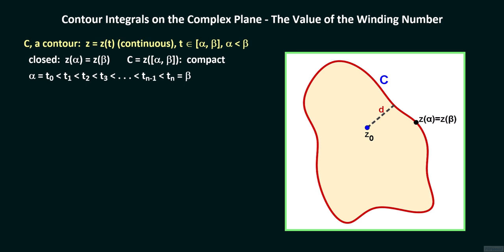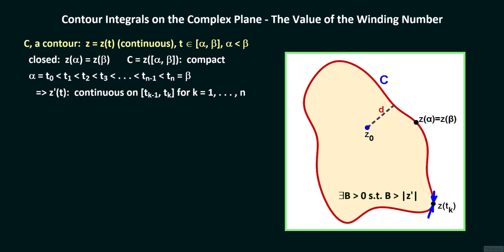We will assume that z prime of t is continuous on each subinterval from t sub k minus 1 to t sub k for k equal to 1 to n. We should point out that z prime being continuous on each closed interval from t sub k minus 1 to t sub k does not mean that z prime exists at an endpoint t sub k, because the left-hand and the right-hand derivatives of z at t sub k may not agree. Still, because of the continuity of z prime on each subinterval, there should exist a positive real number b such that b is greater than the absolute value of z prime. When we say z prime, this includes the left-hand and the right-hand derivatives of z for all values of t on the interval from alpha to beta.